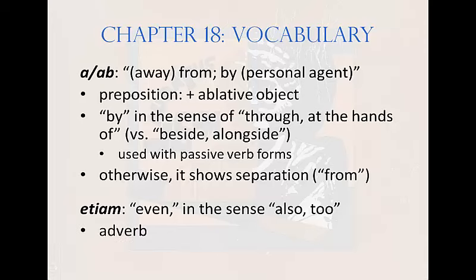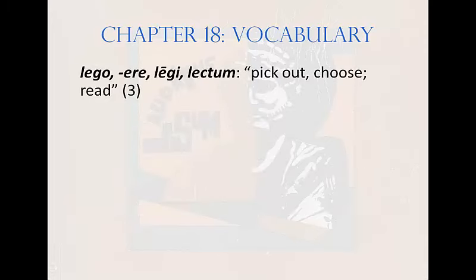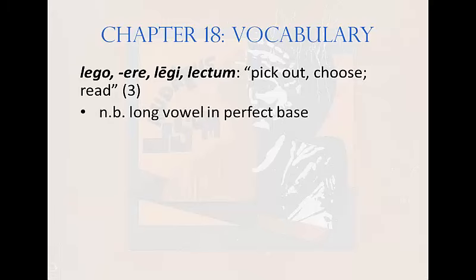It's an adverb. Next on the vocabulary list come 4 verbs. The first is lego, legere, legi, lectum. It means pick out, choose, or read. It's third conjugation. Note the long vowel in the perfect base. Be careful. It distinguishes forms like legit, he reads, from legit, he read. In forms like that, the long mark is mandatory. Note also that this verb has 2 different senses, choose and read. Actually, originally they're connected, because to the Romans, to choose a book was to read it.